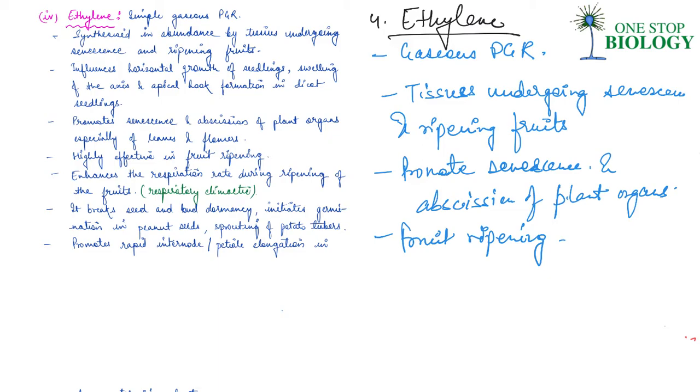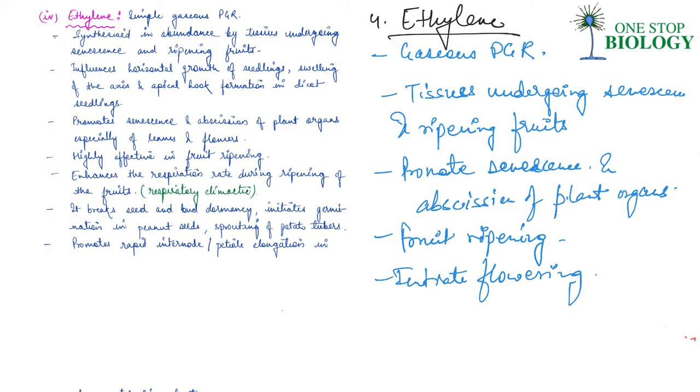Now, it is also used to initiate flowering and for synchronizing fruit set in pineapples. Apart from that, it also induces flowering in mango.